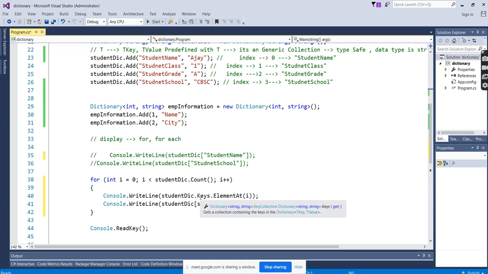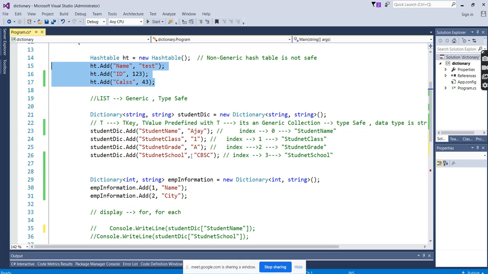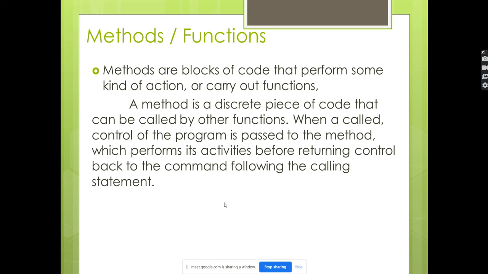So this is what we had discussed in the previous class, a small revision about the hash table and the dictionary. Okay. So today we will discuss functions and methods. I will share the methods and functions. What do you mean by methods or functions? Both are the same. Don't confuse. Someone will say methods and some will say functions.